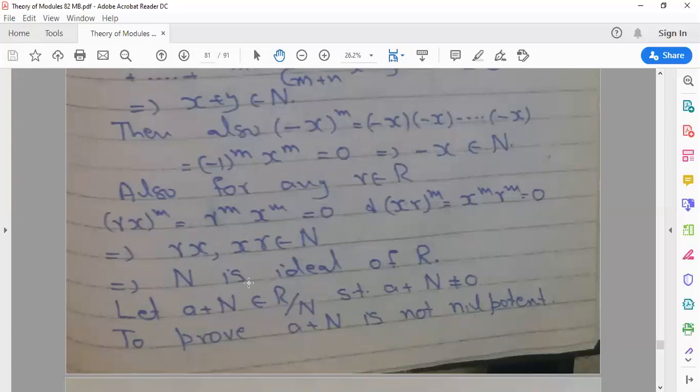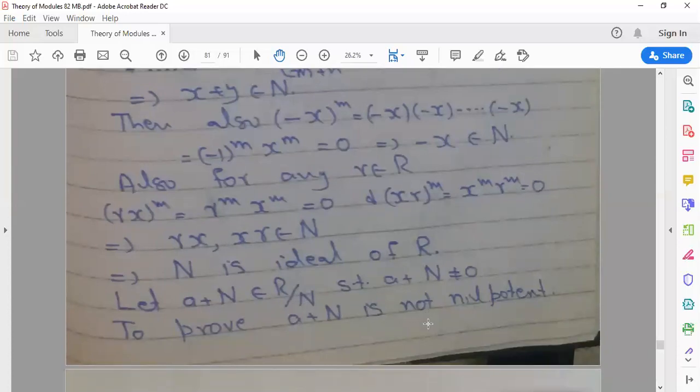If you feel any complication, any difficulty in this theorem, you should contact me. After this, we prove that R/N contains no non-zero nilpotent element. For this, we take a+N belonging to R/N, with a+N non-zero, and we prove that a+N is non-nilpotent.